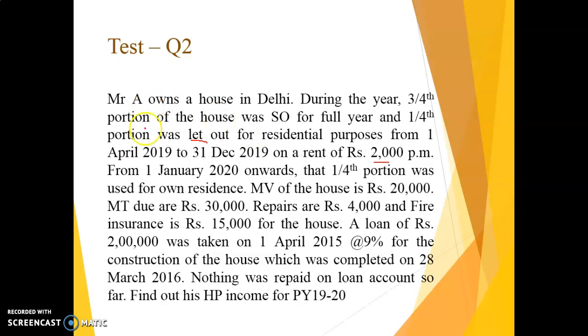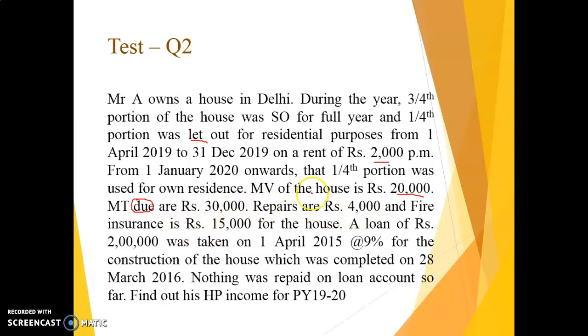The property was let out for 9 months, so actual rent will be 2,000 into 9. MV of the entire house, 20,000, is given for the whole house. Then empty rent, this is given as due, it is not paid, so it will not be allowed to be reduced in either of the cases. Repairs are 4,000, it is irrelevant.